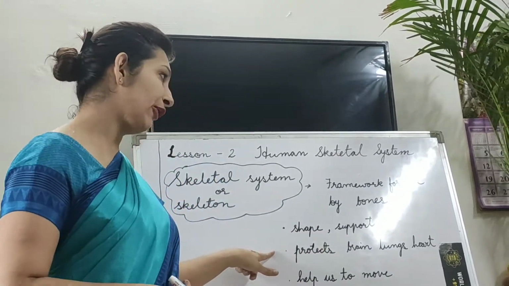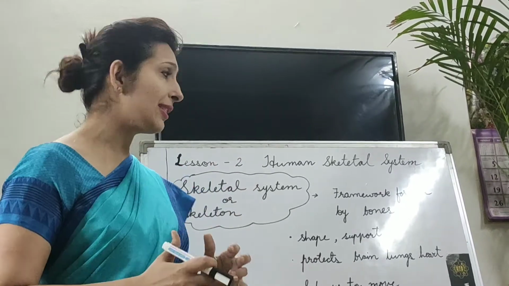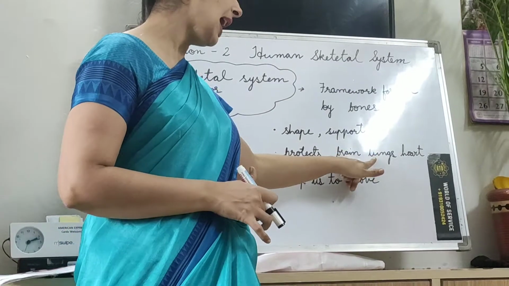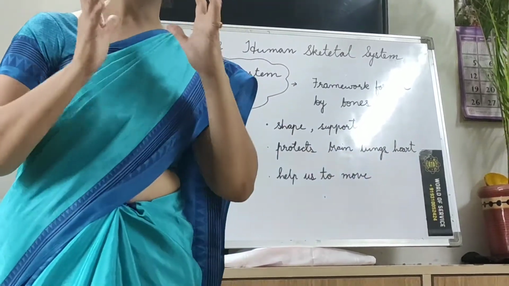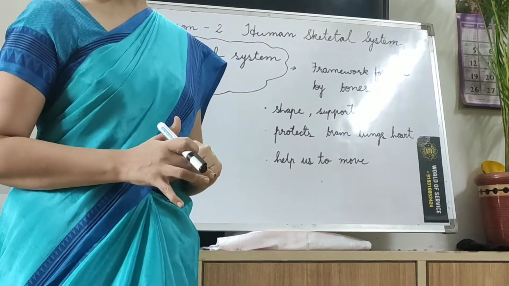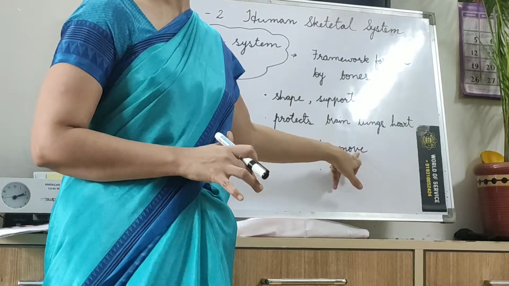Okay? Apart from that, it also protects major parts, human body parts. What are they? They are brain, lungs, heart. These all are protected with the help of our skeletal system. Apart from that, skeletal system also help us to move.